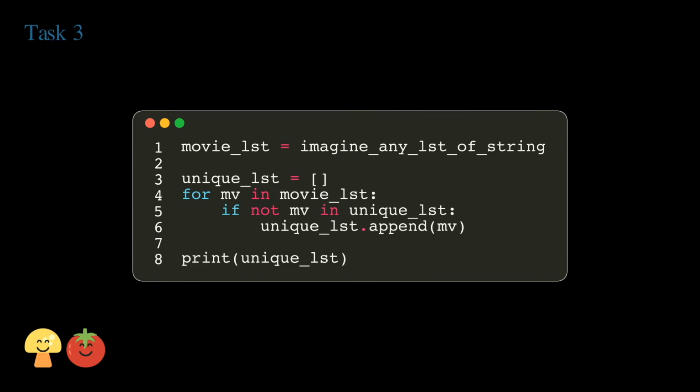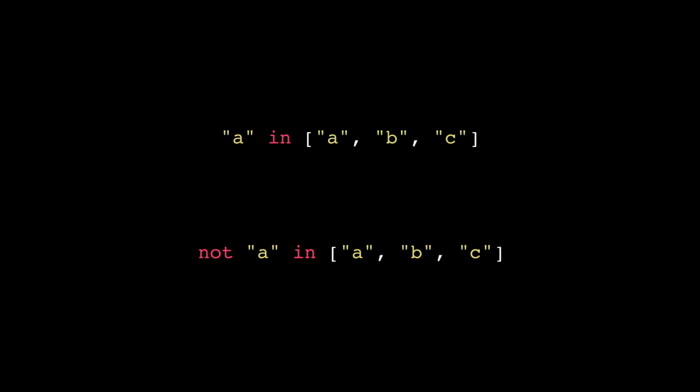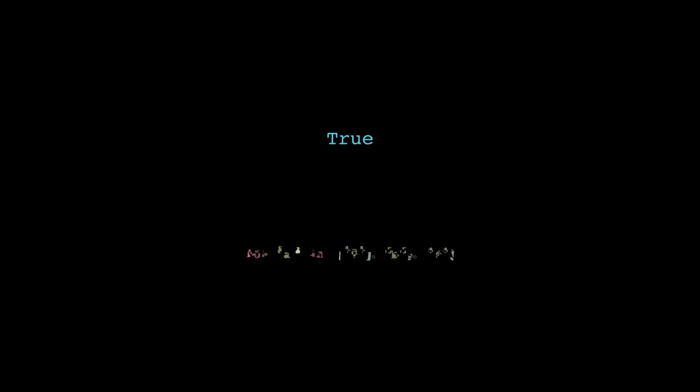The idea is similar. We create an empty list outside. As the for loop starts running, we conditionally append movies in there. Since I never touched on this not logical operator, let me inject a quick lesson on this. Suppose I have a boolean true. By putting not in front of it, it negates to false. By putting not in front of false, it negates to true. The thing on top is a boolean expression that evaluates to true. By putting not in front of it, it evaluates to false.